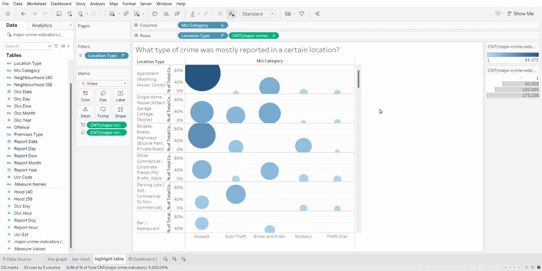So to answer this question, we can say that assault in an apartment is the most type of crime that was reported, and it has a total number of 54,375 cases, which is a total of 70.59% of the total cases reported.